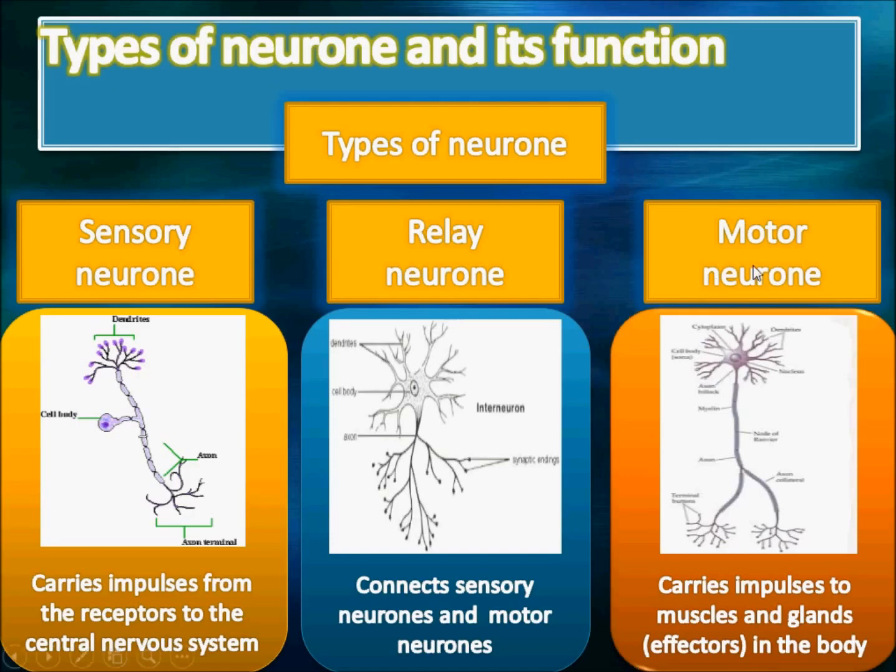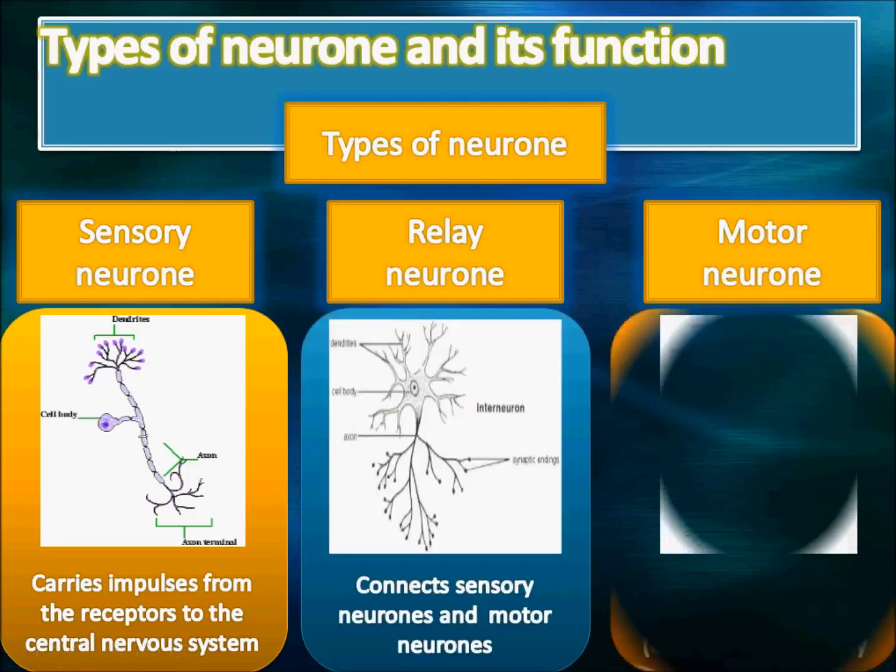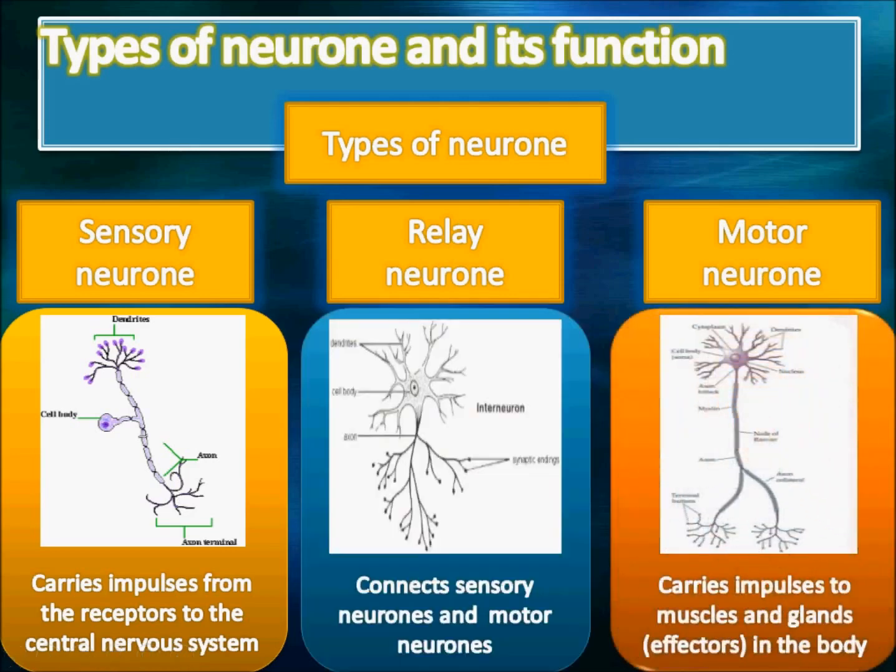It takes information away from the central nervous system, and it carries impulses to the muscle or gland. So muscle and gland in this case are called effectors. And now what does a relay neuron do? A relay neuron is a connecting link between the sensory neuron and the motor neuron. You can say that it connects sensory neurons and motor neurons.